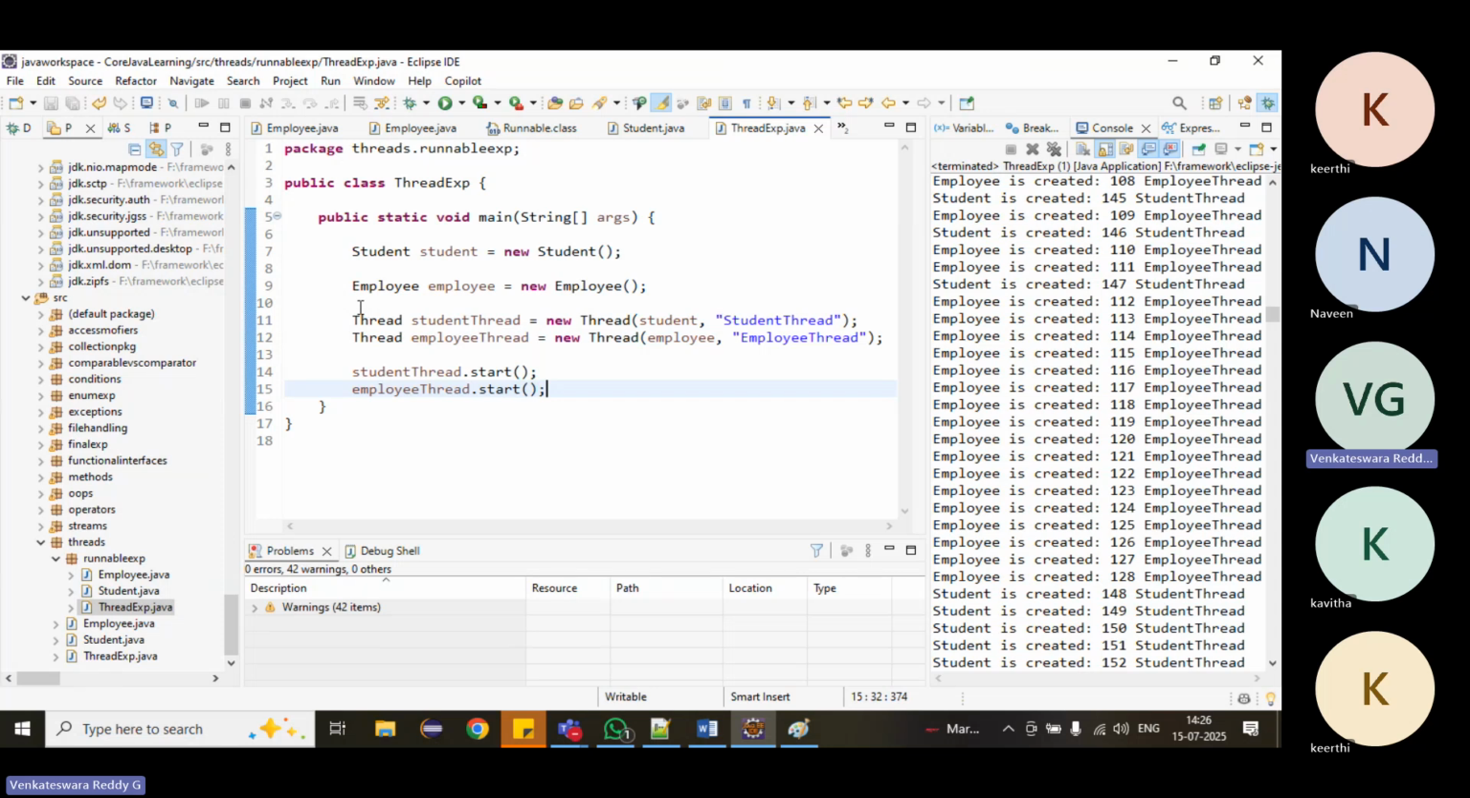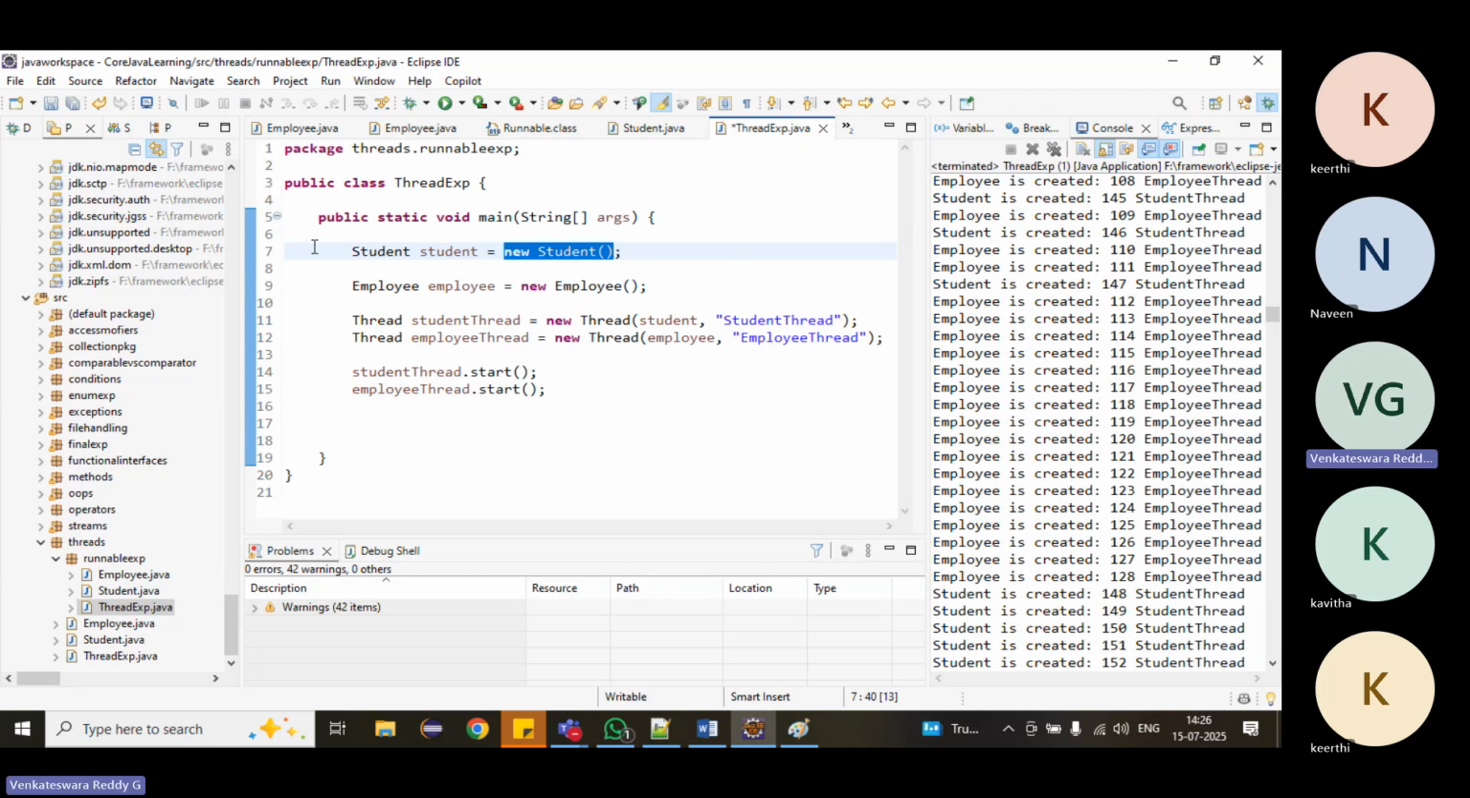Right, fine. Now we are creating an object here. Runnable is an interface, right? Runnable is a functional interface. Then how can we create it by using a lambda expression? Instead of creating multiple classes like Employee, Student and so on, how can we create a Runnable interface?